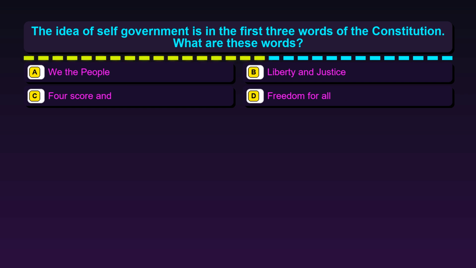What are these words? Option A. We the people. Option B. Liberty and justice. Option C. Fourscore and. Option D. A freedom for all.